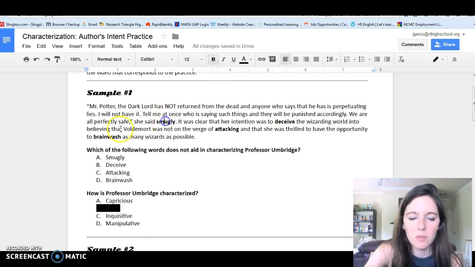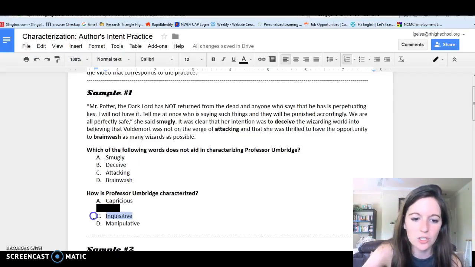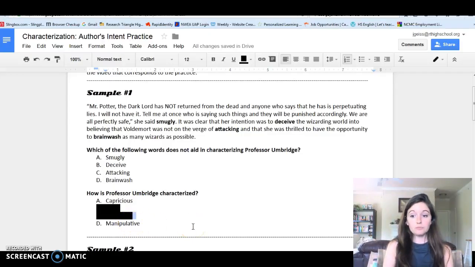That doesn't fit with smug, brainwash, and deceive. Inquisitive means questioning, and she's not asking questions. She's far too bossy. She'd much prefer just to tell people how it is. That leaves us with capricious and manipulative. And at this point, you may know what manipulative means.